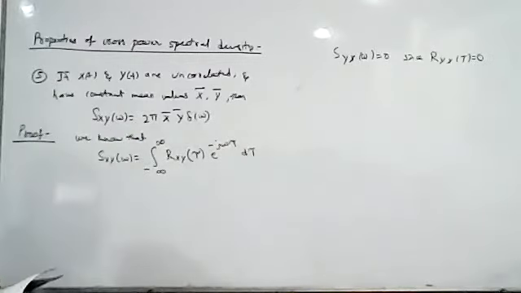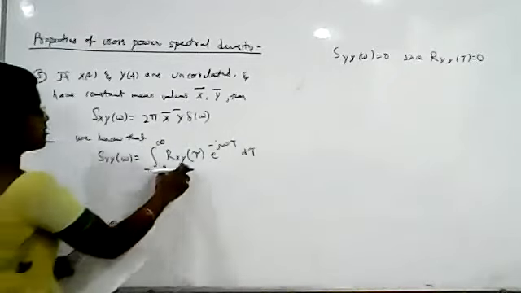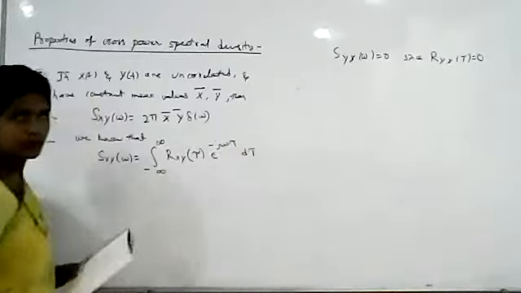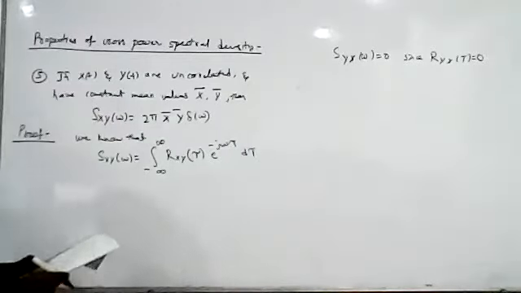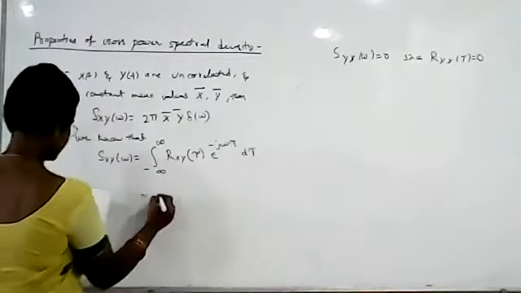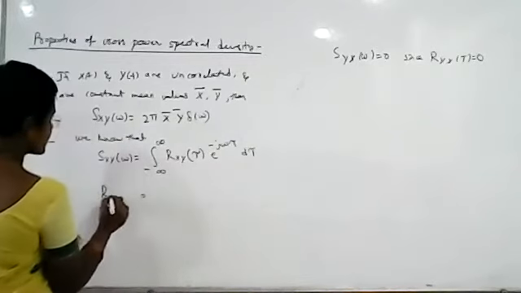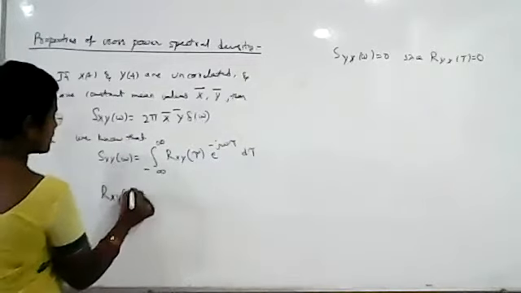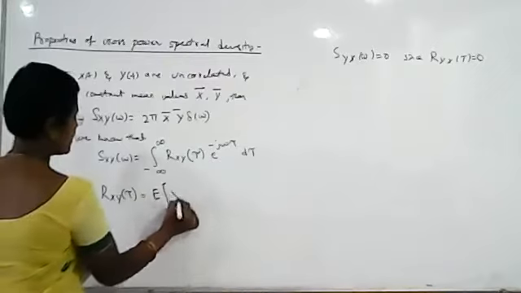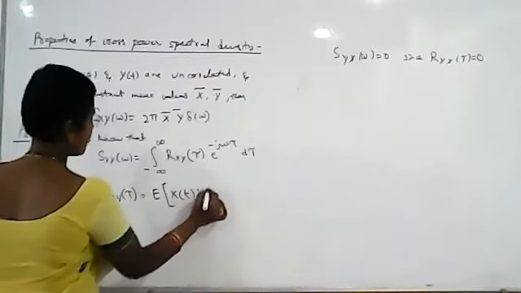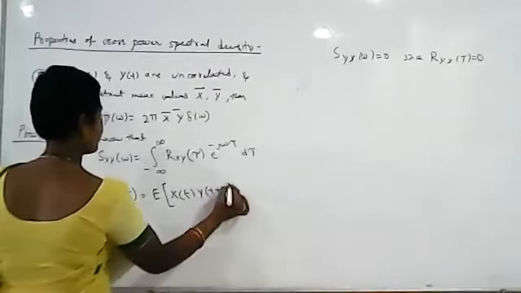And we know that Rxy of tau is the expected value of x of t, y of t plus tau.